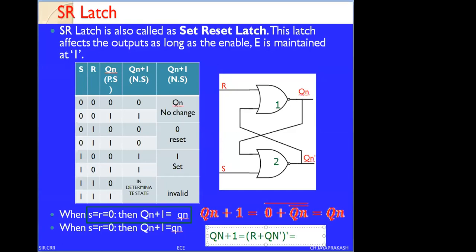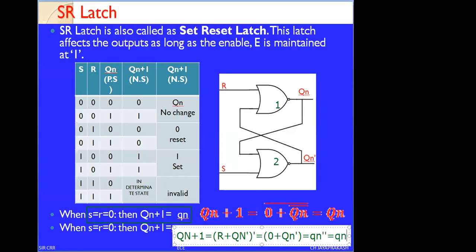For this condition, as we know, when both S and R are 0, therefore, if you observe, R equals 0, I am writing this as 0 plus Qn bar, that is, the same Qn bar whole complement. What is the equation? 0 plus something is the same value. Therefore, we are getting the same Qn bar. Qn double complement. By writing this, we are getting the equation, this will be equal to Qn double complement. That will be equal to Qn.